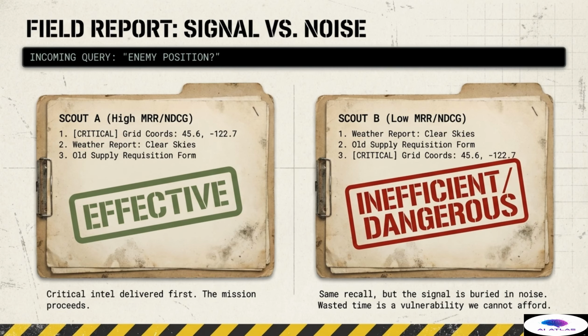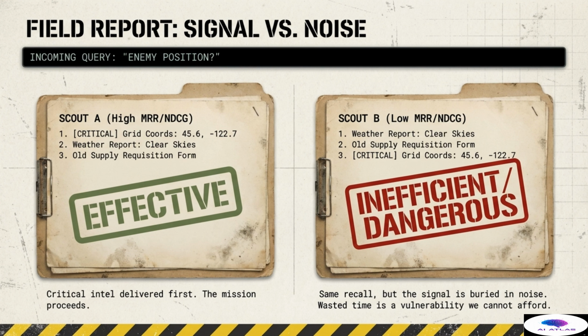Let us see why ranking is so critical through a field report comparing Scout A and Scout B, both responding to the query. Enemy position? Scout A delivered 3 reports. Number 1, the critical grid coordinates, followed by a weather report and an old supply form. Scout A achieves high MRR and NDCG because the critical intel was delivered first. The mission proceeds immediately. This represents an effective retrieval.